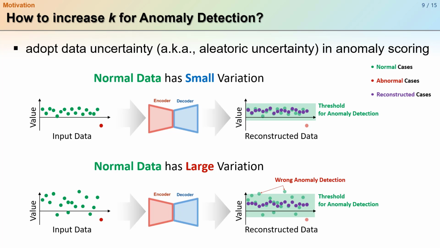Right. However, there is still a remaining question. How to increase k? Yes, our answer is to adopt data uncertainty, also known as aleatoric uncertainty, in anomaly scoring. Let's think about two cases. The first case is that normal data has small variation. The other case is that normal data has large variation. Regardless of variation, the autoencoder produces the same outputs, so there is no possibility to adopt data uncertainty with only the autoencoder. So we thought we could increase k if we train the model for not only the mean value but also the data range of the normal data set.